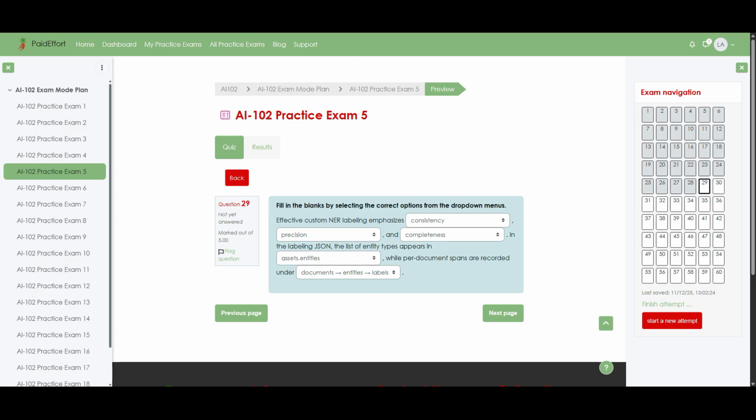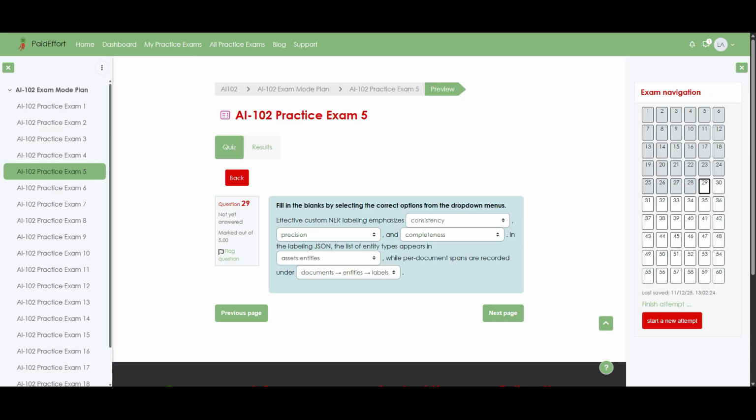Consistency means you label the same kind of entity the same way across all documents, which prevents the model from receiving mixed signals during training. Precision means you select exactly the intended text span for an entity, without including extra spaces or surrounding words, so the model learns clean boundaries.